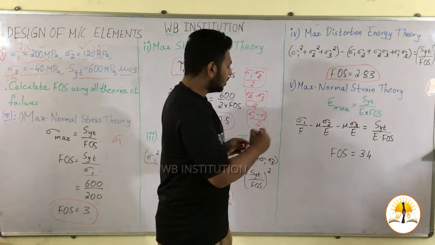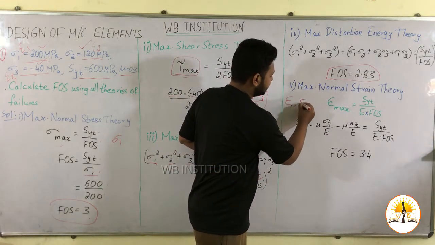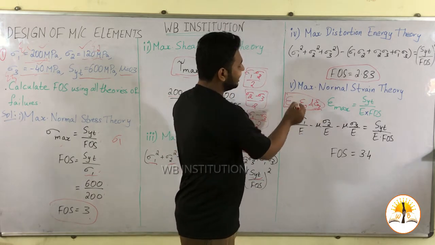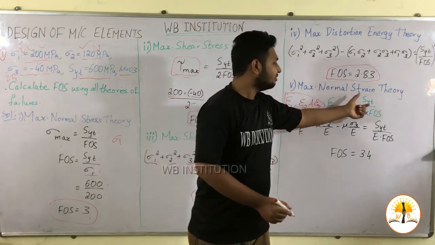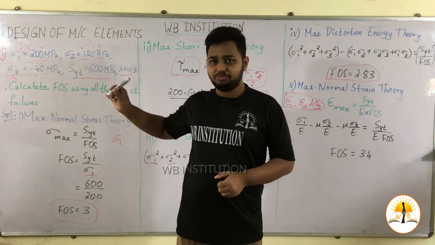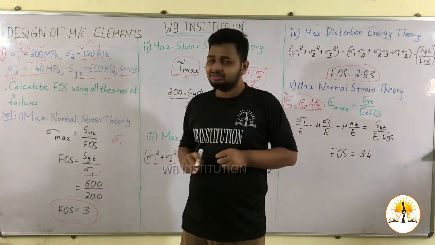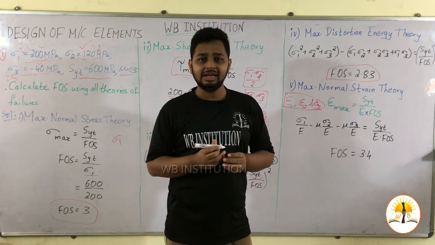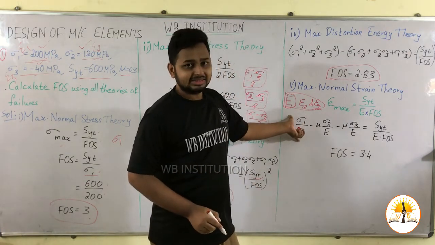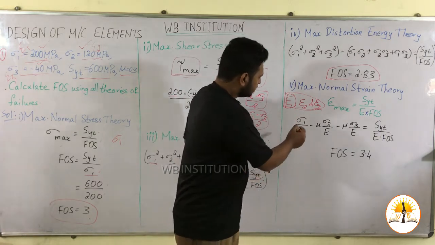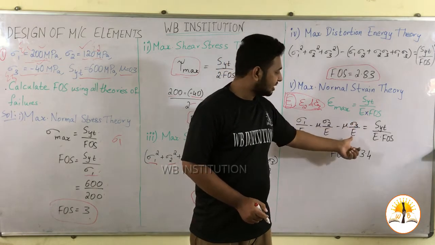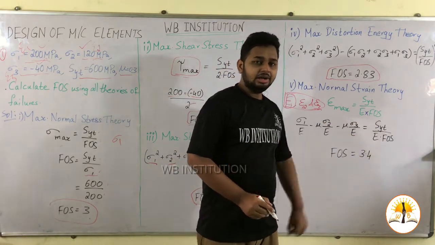So we have to calculate all the values, epsilon 1, epsilon 2 and epsilon 3. Whichever gives the maximum value, we have to equate it with SYT divided by E into FOS. In this problem, for the given values, we get the maximum strain at epsilon 1, so I have directly taken the strain at 1. That is sigma 1 by E minus mu into sigma 2 by E minus mu into sigma 3 by E is equal to SYT by E into FOS.